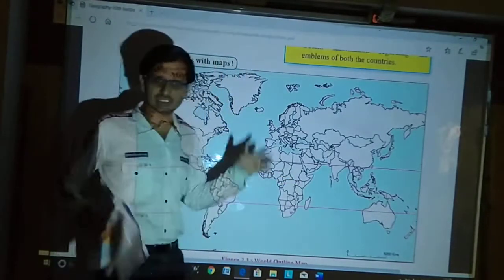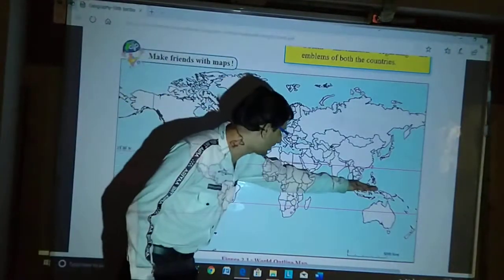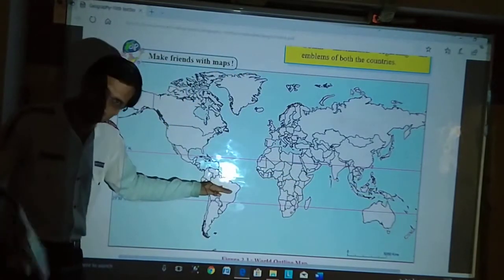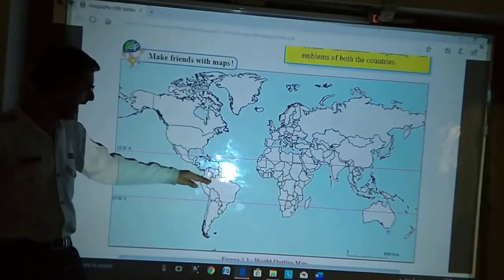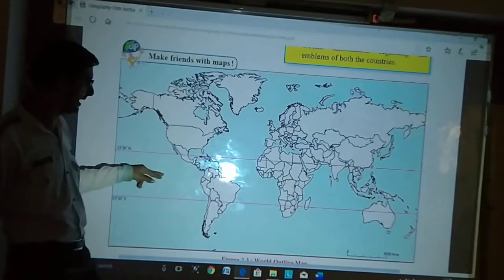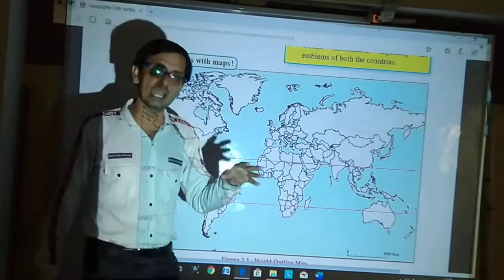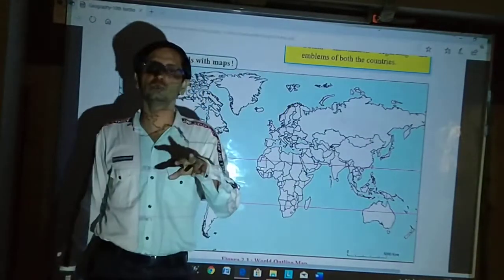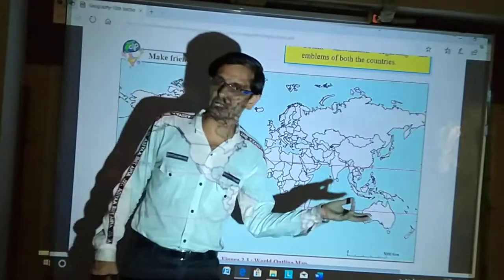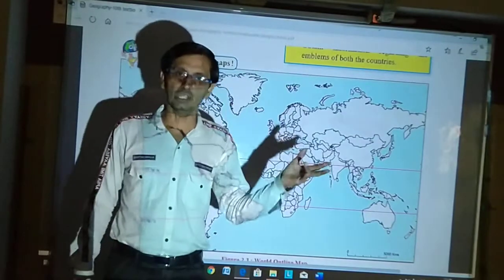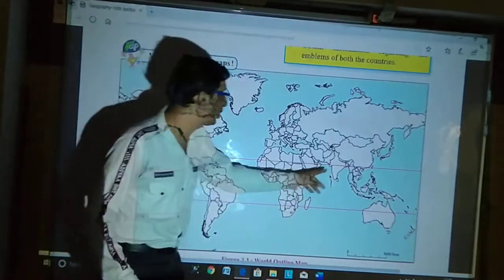When any country lies above the equator, suppose the equator passes below it, this is not supposition, this is the reality, this is the fact. Even though it is not shown over there, the equator passes through this line and cuts through Brazil. The countries which lie above the equator are known as northern hemispheric countries, or these countries are lying in the northern hemisphere, and that's why India is located in the northern hemisphere.